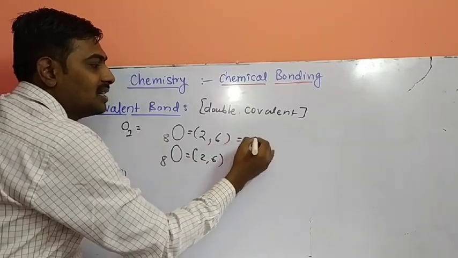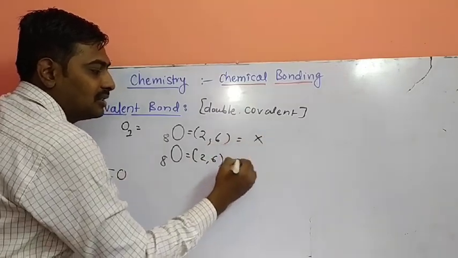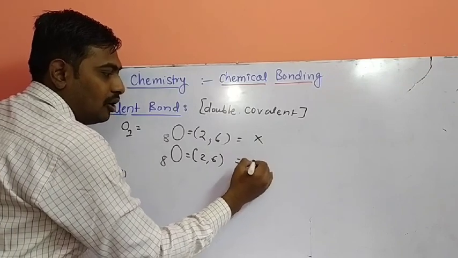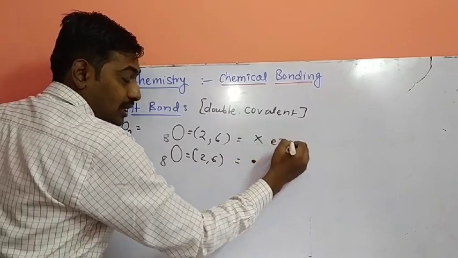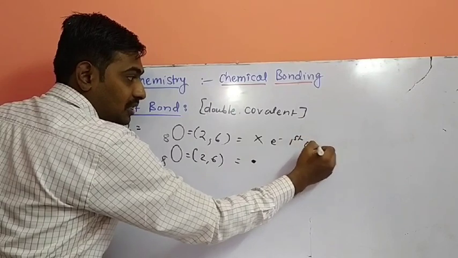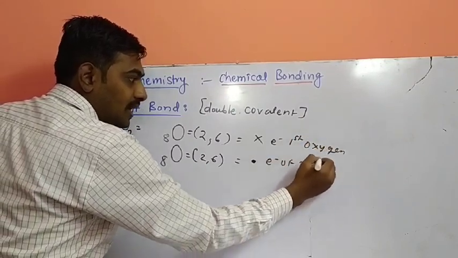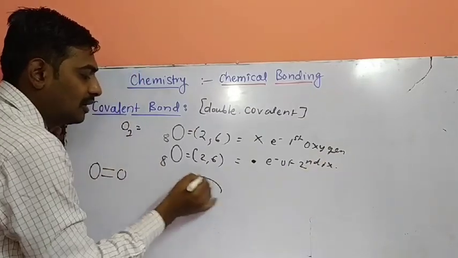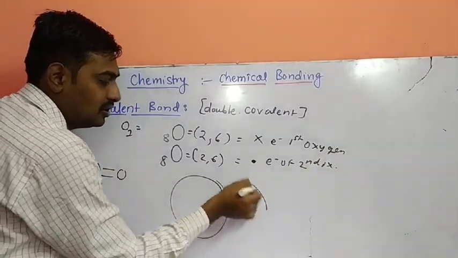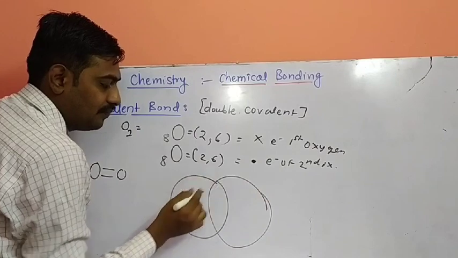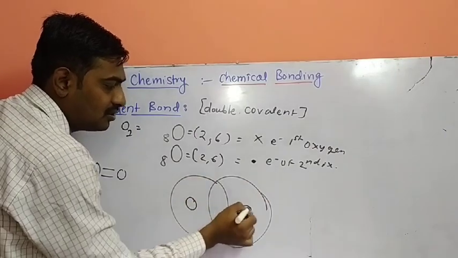Electron representation. First oxygen's electron is donated by a cross. The second oxygen atom's electron is donated by a dot. Electrons of the first oxygen, and second electrons of the second oxygen. So the electronic diagram should be like this: oxygen, oxygen. This is the first oxygen, this is the second oxygen.